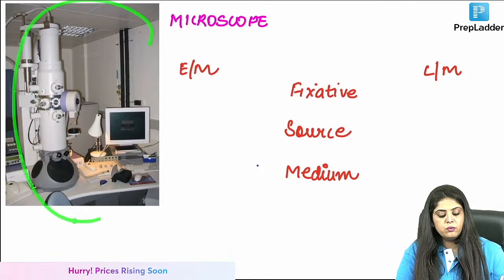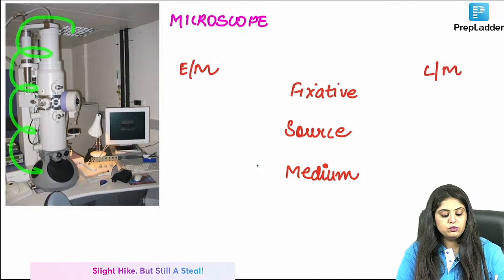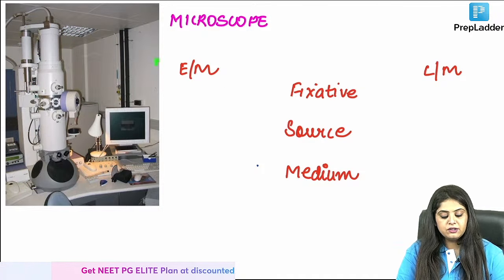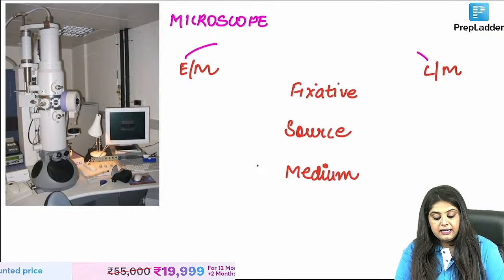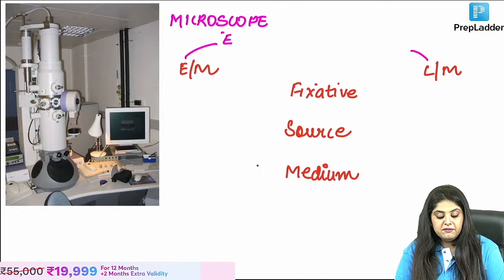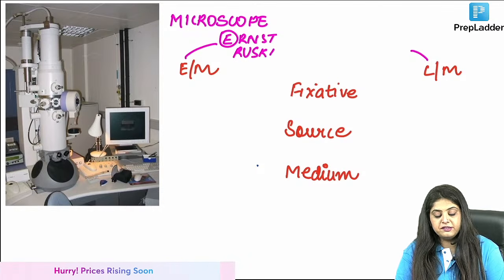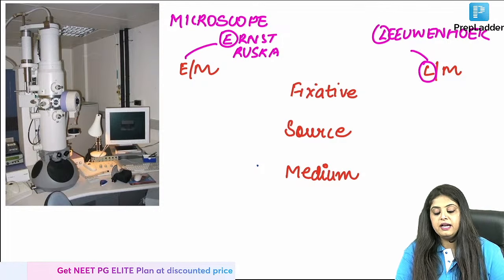Identify this microscope, which you know, ma'am, the microscope that looks like a spaceship. Closed from everywhere. Which is that? It's looking like a spaceship ready to launch. That is an electron microscope. Tell me the scientist who identified both electron and light. Ma'am, E for E, that was Ernst Ruska, the two most important scientists for microscope. And light microscope, I think everyone knows, is going to be Leeuwenhoek. So E for E and L for L is how we had learnt it.